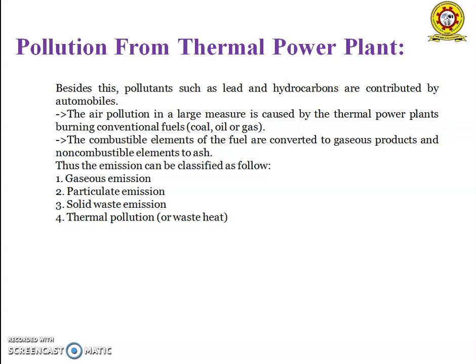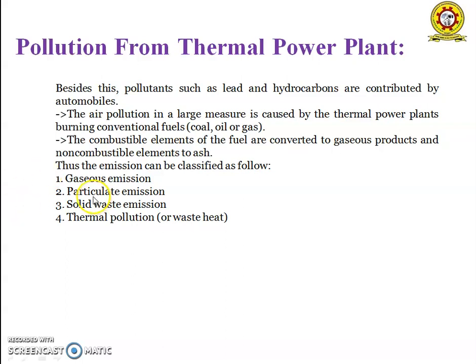The air polluted in a large measure is caused by the thermal power plants burning conventional fuels such as coal, oil, or gas. The combustible elements of the fuel are converted into gaseous products and non-combustible elements are converted into ash. Thus, the emissions can be classified as four types: gaseous emissions, particulate emissions, solid waste emissions, and thermal pollution or waste heat. In that, first one is gaseous emissions.